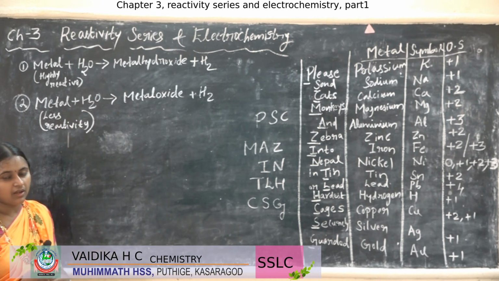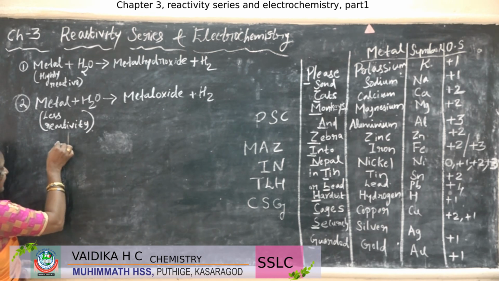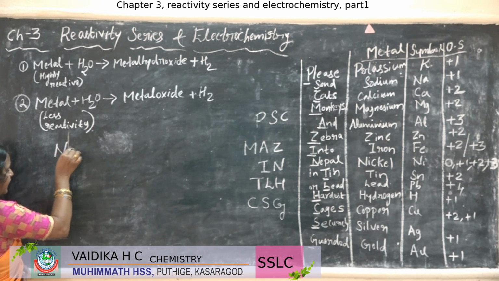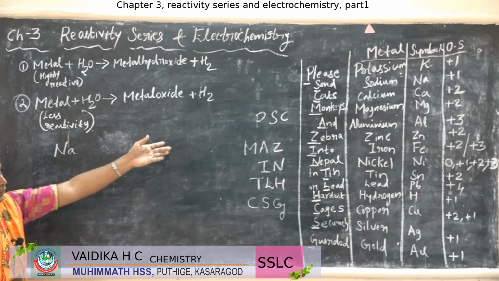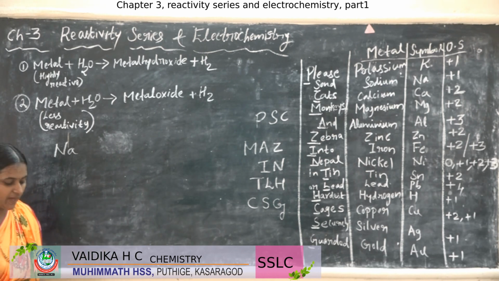equation. We have to take some examples. Let us take a metal, that is sodium. As you know, what is the oxidation state of sodium? It is +1.